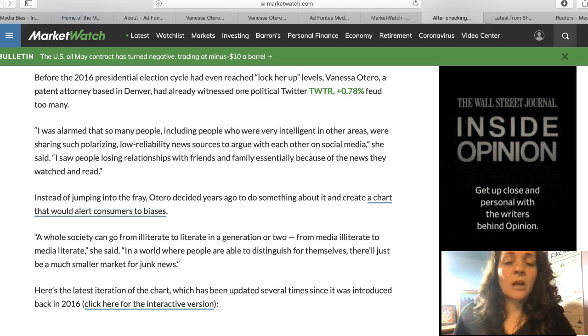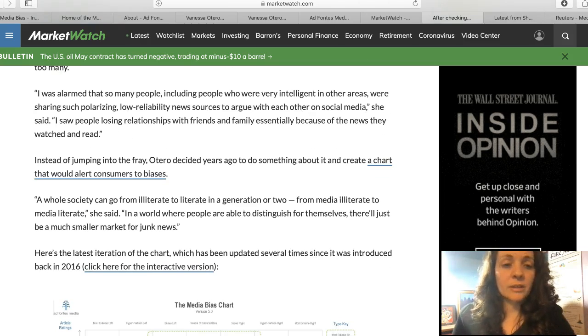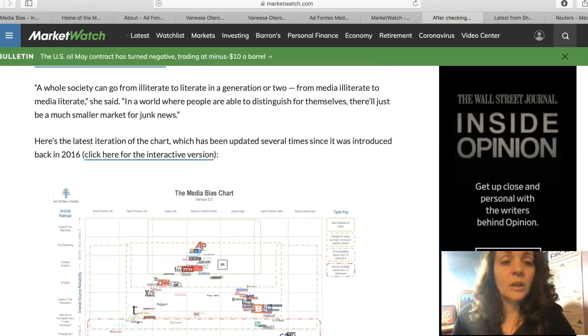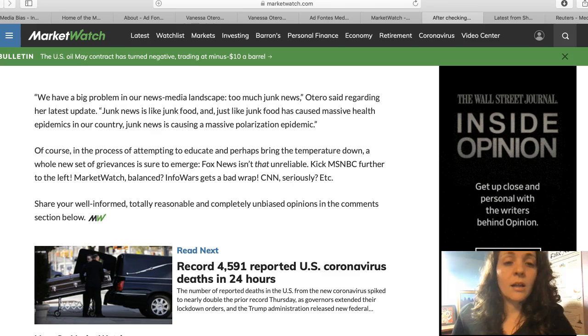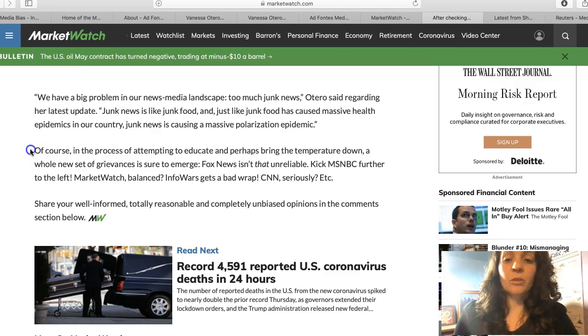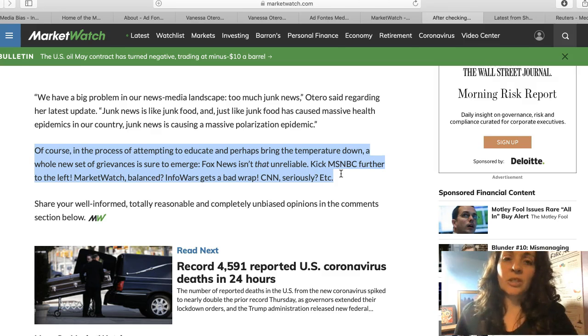If you read through there, it talks about how she got her start and why she's doing the chart. And they quote her as saying, a whole society can go from illiterate to literate in a generation or two. And that was her goal. So this is one of the charts that she has. She talks about what it is. And they kind of make a little joke here about what her decision through her research on Fox News, MSNBC, themselves. So she says that they are balanced.